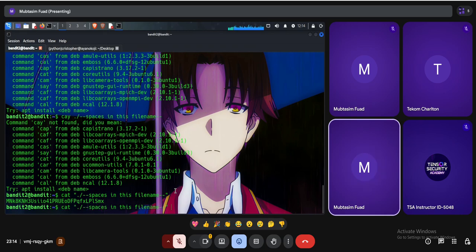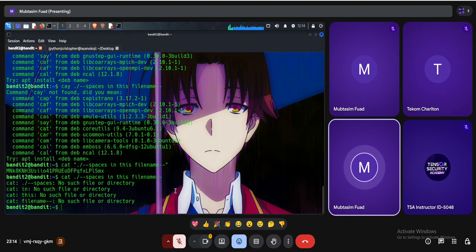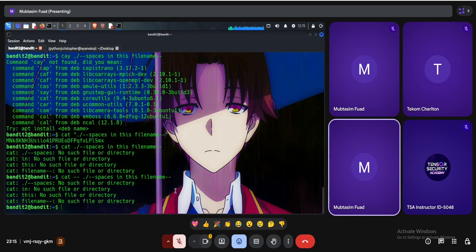Let's say if I try to remove the double quotation, does it work? I have to test. It doesn't work, but I can also do this thing, which is after the cat, use a double dash and have a space, and after that write the file name. Still having some problems. So in that case, put the file name under single quotation or double quotation like this one.